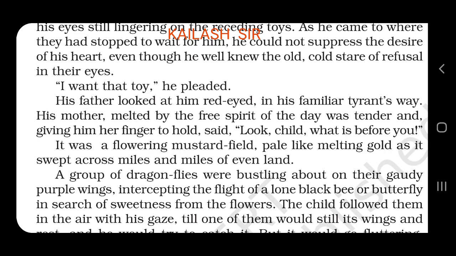It was a flowering mustard field. When the child saw, he saw that it was a flowering, meaning blossoming, mustard field. Mustard we say rye, sarso. But khet, field means khet.